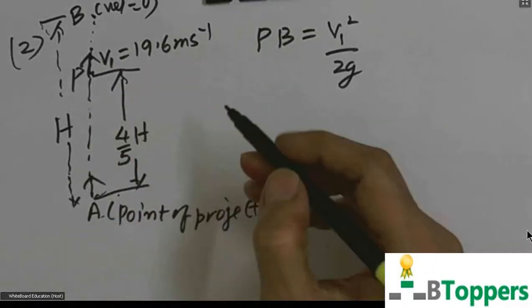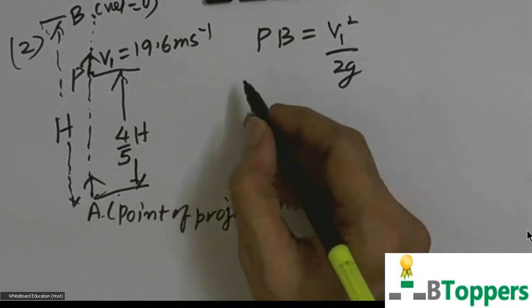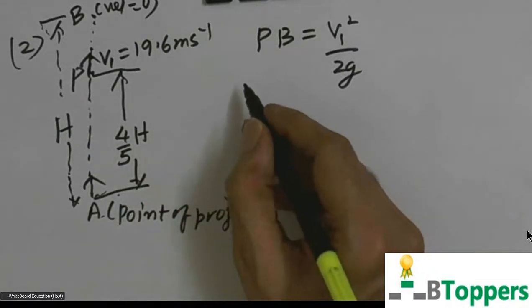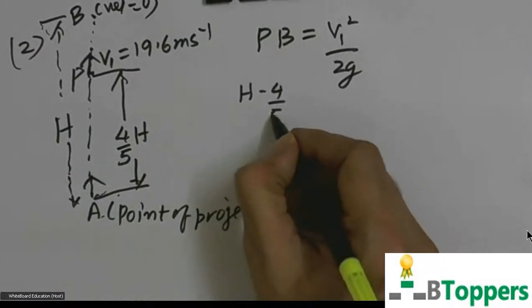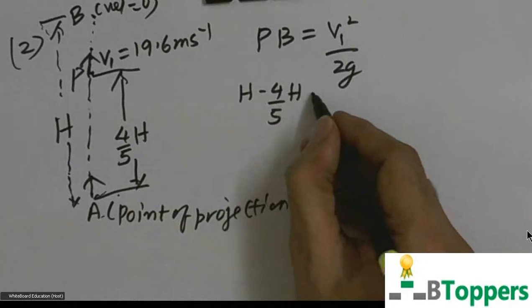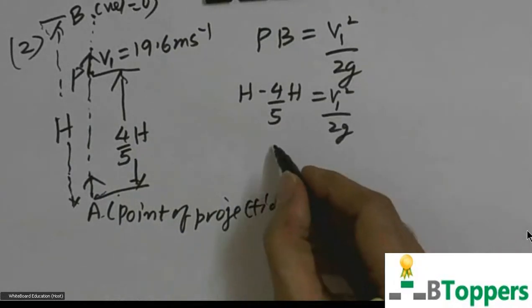Distance from A to B is equal to maximum height H. Distance from A to P is 4 by 5th of the maximum height. So the remaining distance from P to the highest point B will be H minus 4 by 5th of the maximum height, that is equal to V1 square by 2G.